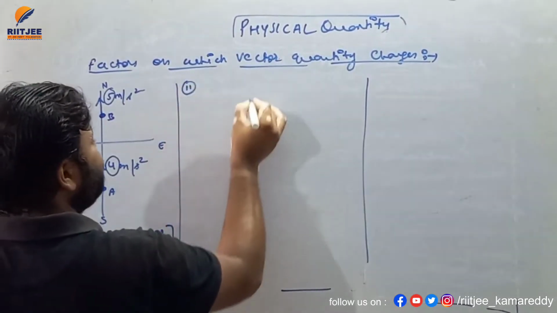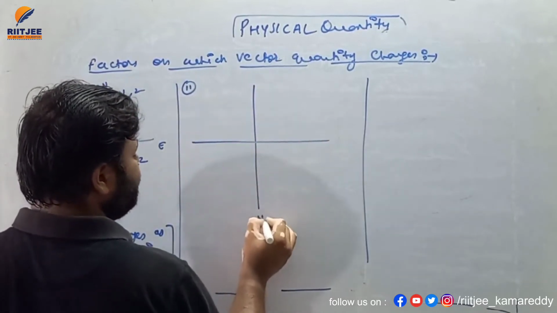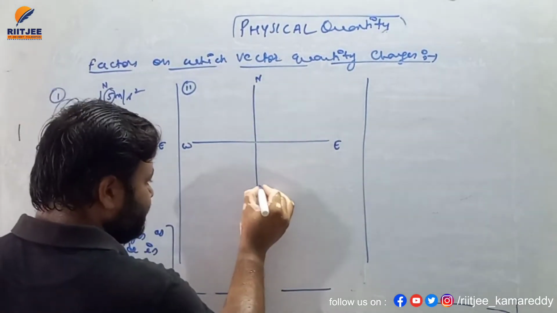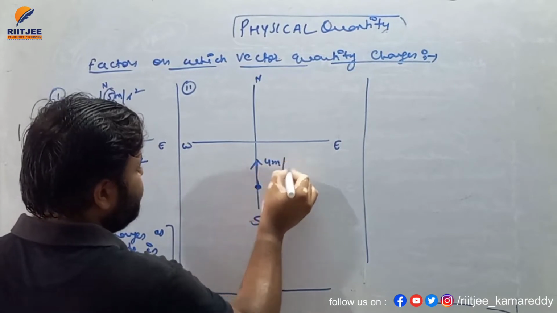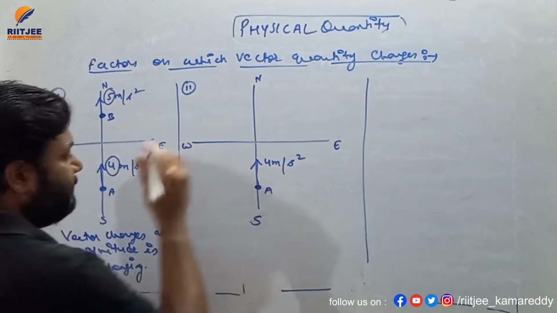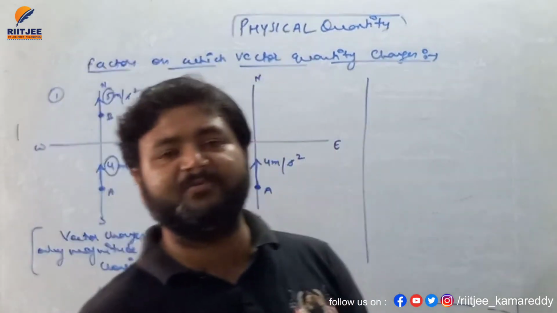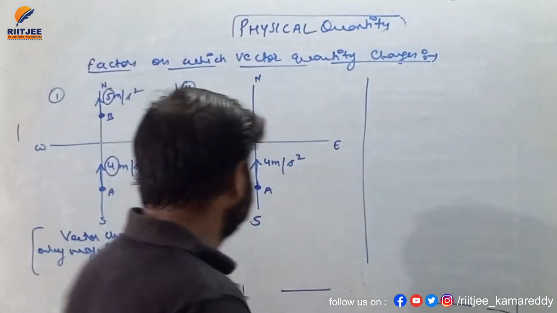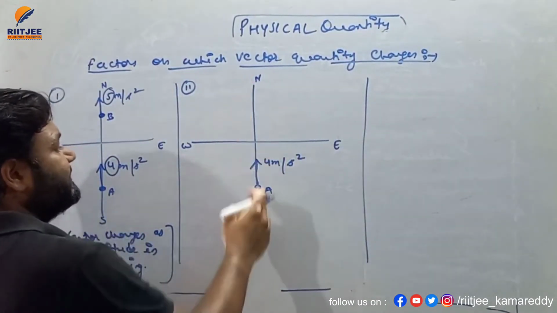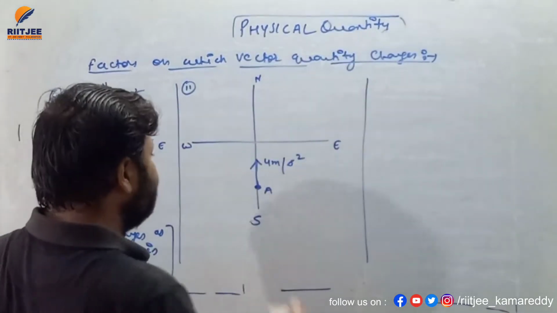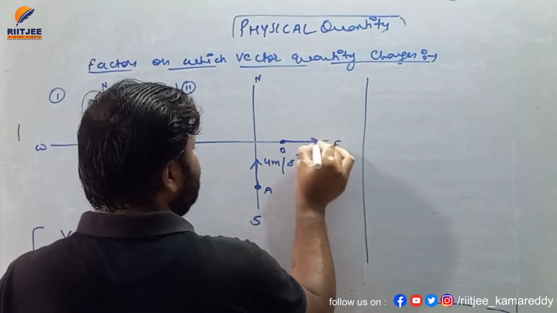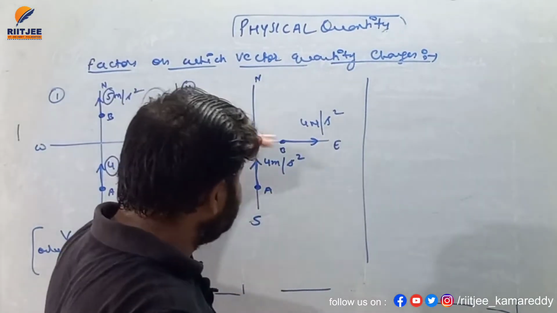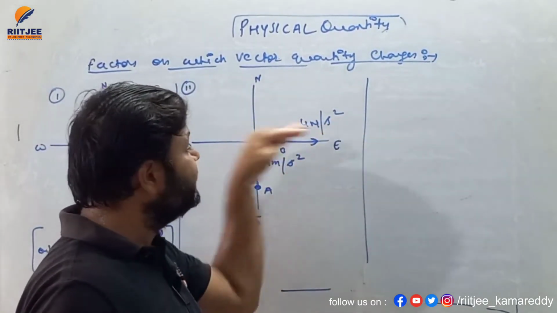Now see, my dear student, the second case. Let's suppose this is your south direction, this is north, this is east and this is west. Let's suppose a particle is moving with a magnitude of acceleration from point A of 4 meter per second square, the SI unit of acceleration. Through the SI unit, we understand what we are talking about. At point A the direction of acceleration is north and its magnitude is 4. Let's suppose the particle reaches point B and its magnitude of acceleration is again 4 meter per second square, but now the direction of acceleration is towards east.